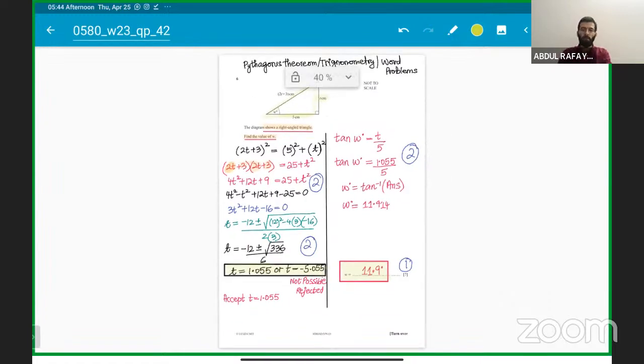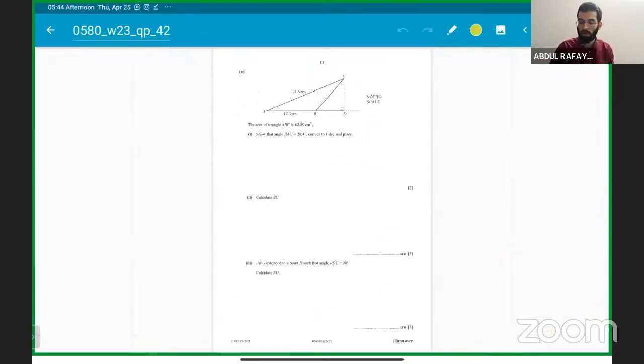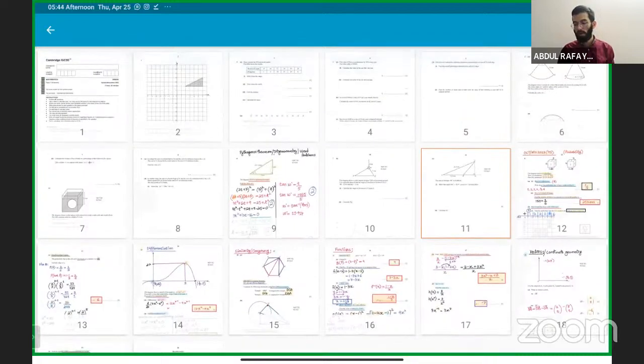With this, we have done half of the paper, which is questions 6 and 8, 9, 10, 11, 12. We'll solve questions 1 to 5 and question 7 on complete trigonometry in the next remaining class. 50% of the paper is done, 50% of the paper is left. Okay, guys? Understood? Clear on this? Yes, sir.